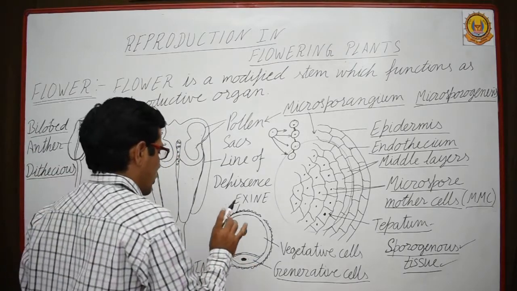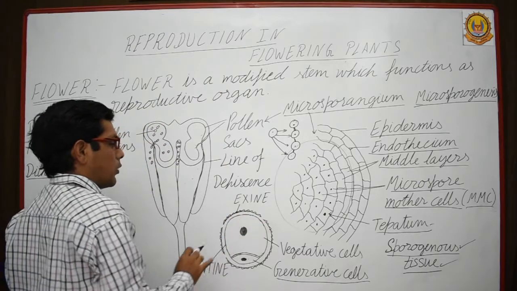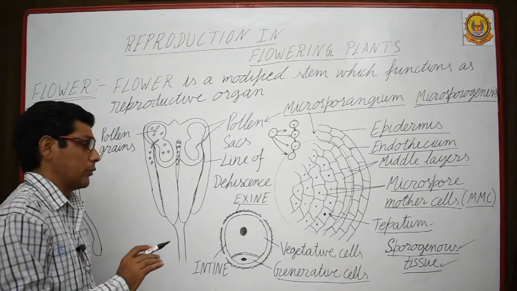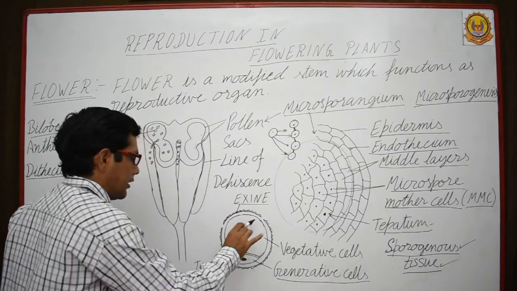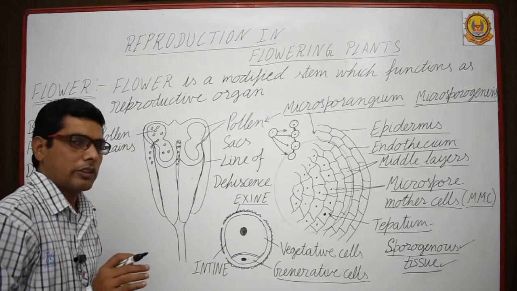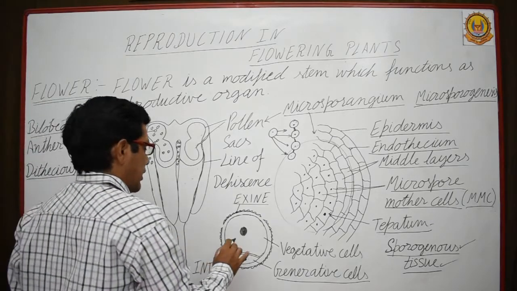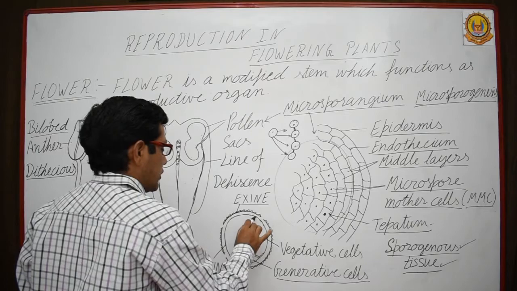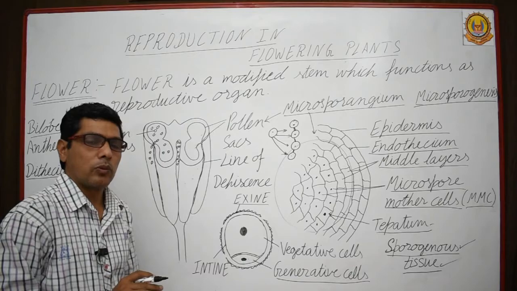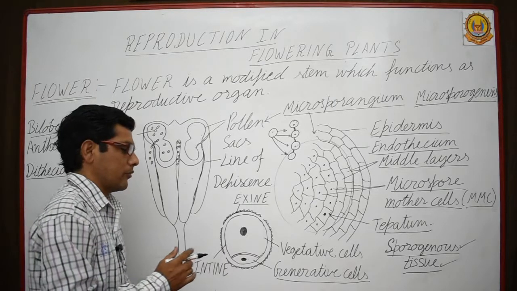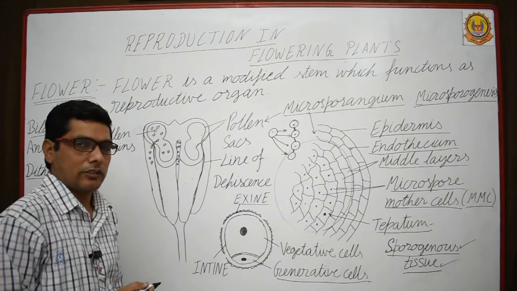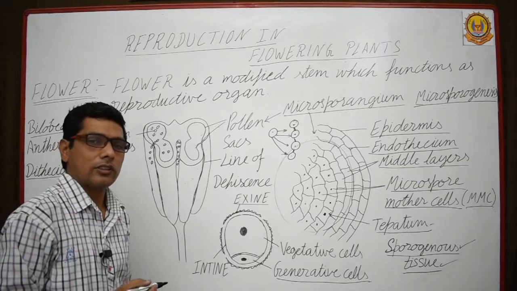So I am repeating again. The outermost layer of a typical pollen grain is known as exine, which is made up of a material known as sporopollenin, and the inner layer is known as intine, which is made up of normal cellulose and pectin. And inside it, what is there? There are 2 cells. One is the vegetative cell, which helps in normal functioning of the pollen grain, and the second one is the generative cell, which helps in fertilization after landing on the stigma.